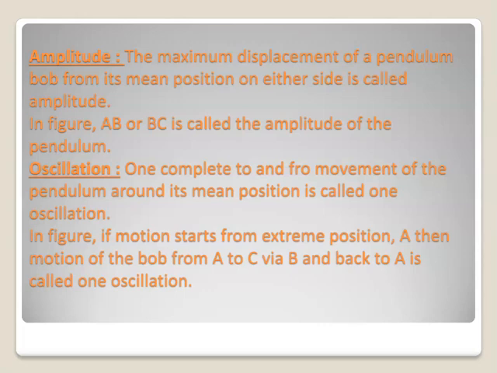So one complete to and fro movement of the pendulum around its mean position is called one oscillation.